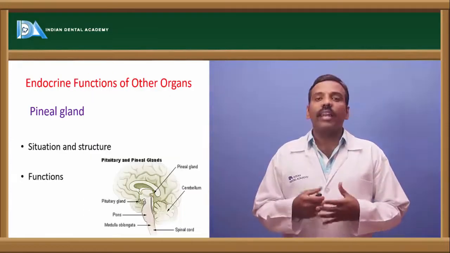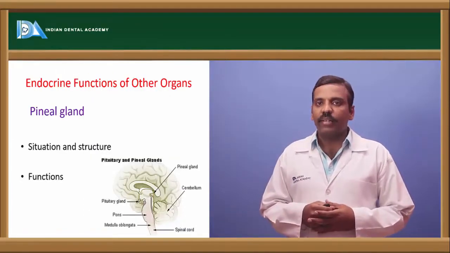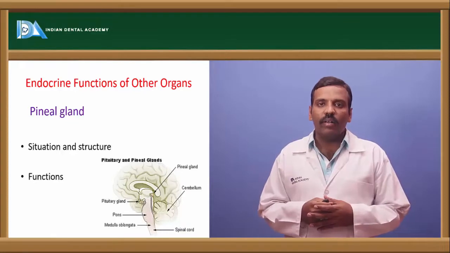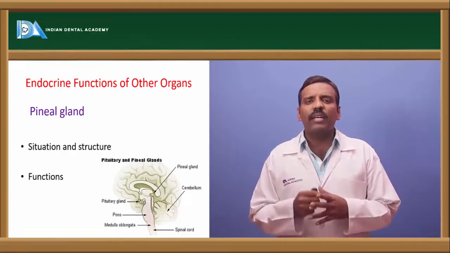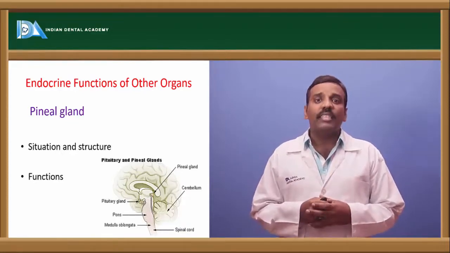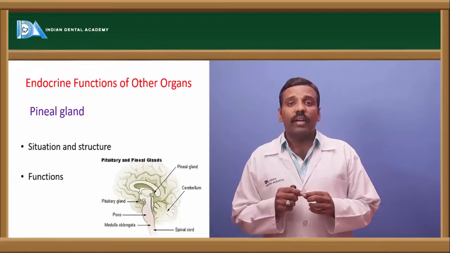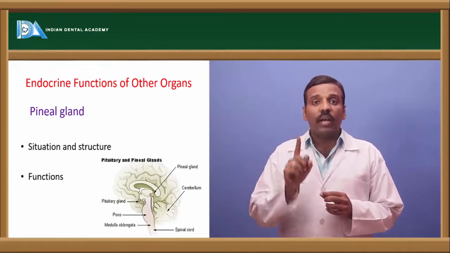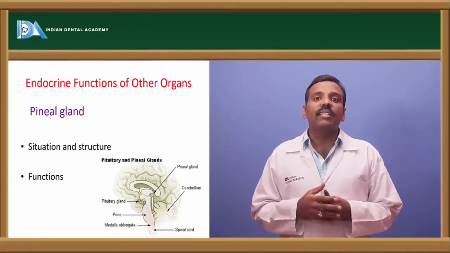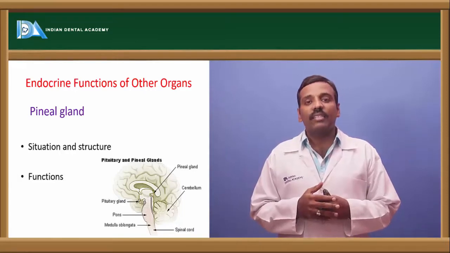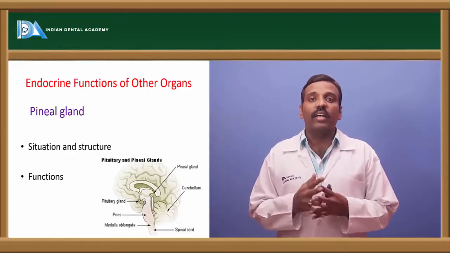And next one is pineal gland. It is the smallest gland in the body. It is situated just beside the hypothalamus. It secretes a hormone, that is melatonin. Melatonin is secreted by the pineal gland, not melanin. Melatonin maintains the circadian rhythms, in the sense sexual activity in the human being.